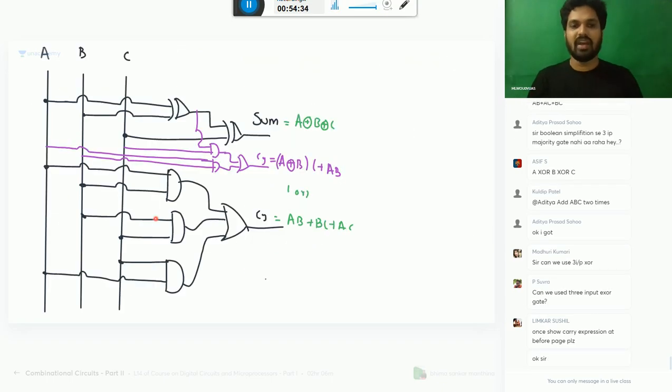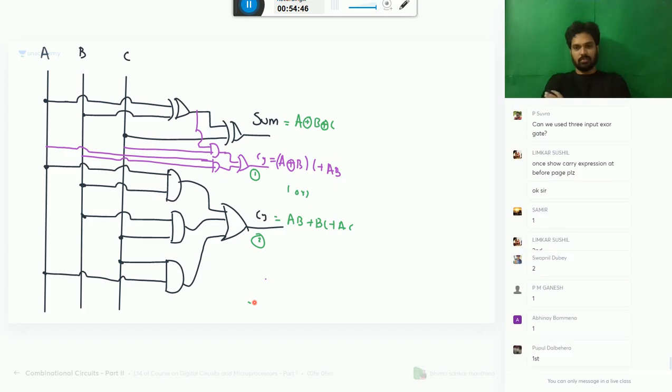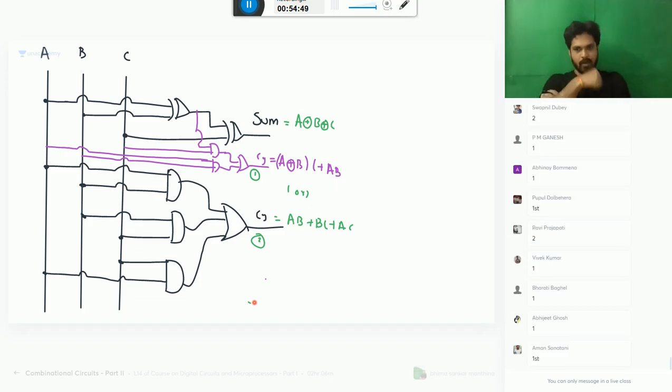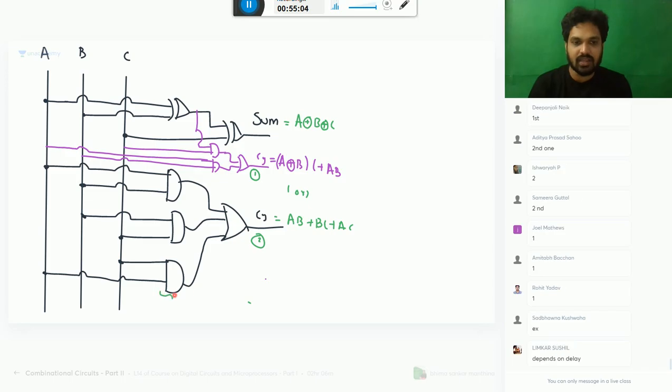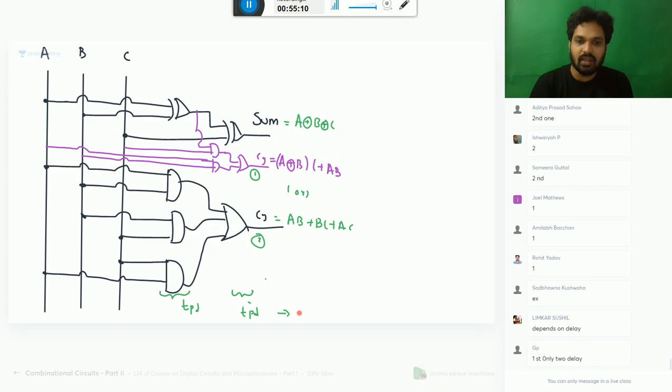Right. Now I will ask you one question. Please tell me, first method is better or second method is better for carry? It depends. Please listen. It depends on your requirement. Now please see. If you take here the gate delay as a TPD, this gate delay as another TPD, total delay is equal to 2 times TPD. Two gate delays are required to get the output.